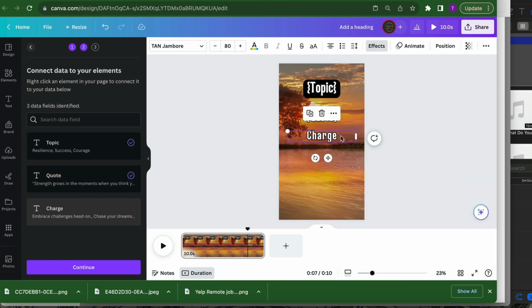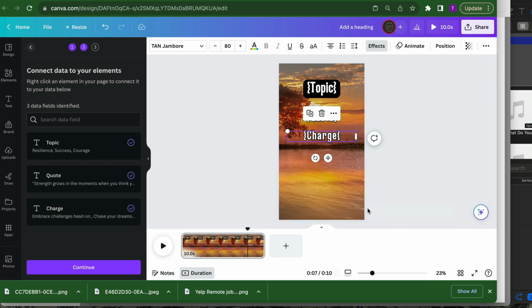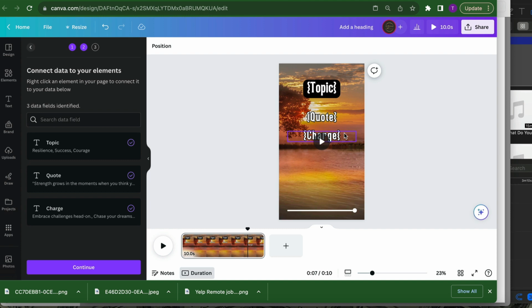As you can see, those wiggly lines around the words actually tell you that they are connected to your data. Okay, all those wiggly lines. So what we're going to be doing now is hit continue, and the reason why is because we want to move beyond this point so we can actually look at what the final product looks like.